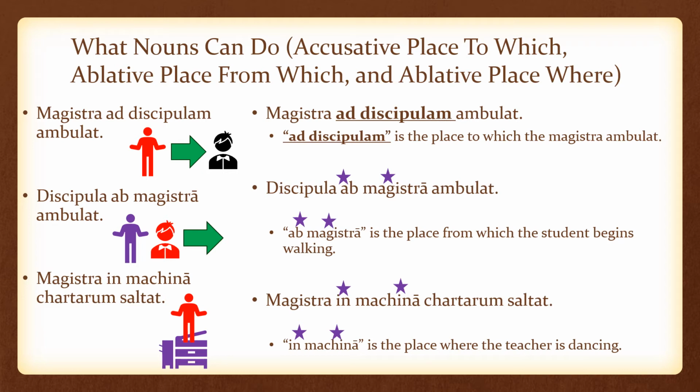We use the accusative case for place to which, ad discipulam. We use the ablative case for place from which, ab magistra, and we use the ablative case for place where, in machina. Sometimes you'll see the word in used with both the accusative and the ablative. When you see the word in with the accusative, in machinam, for example, it means into the machine. If you see the word in with the ablative, in machina, it means on the copy machine.